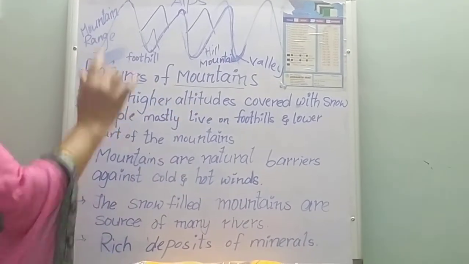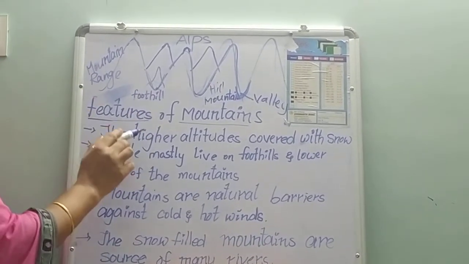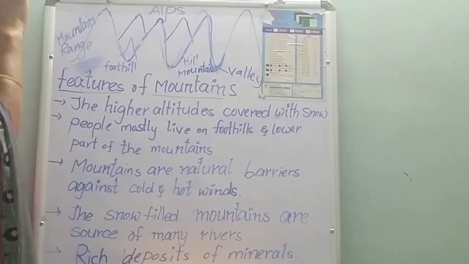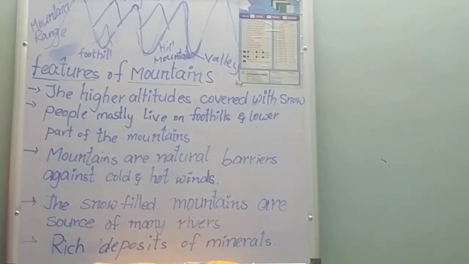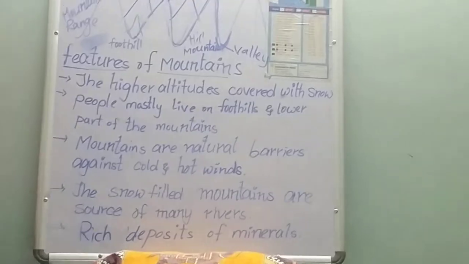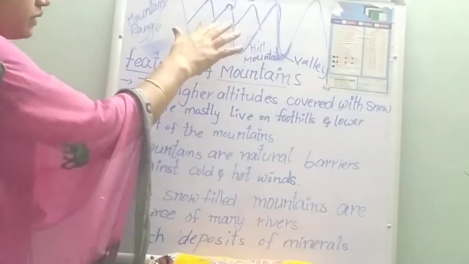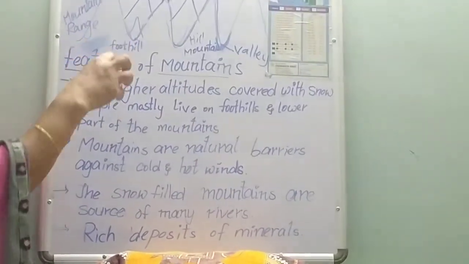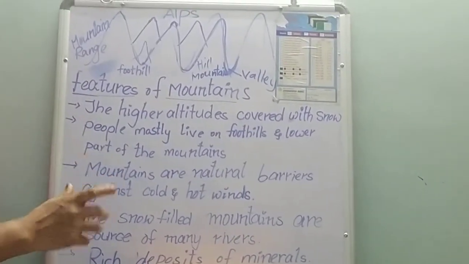This peak, the higher altitude or higher height, is covered with snow, maybe 11 months of the year. And the benefit is that the snow melts in the summer season and flows into the rivers, and from those rivers we get water.